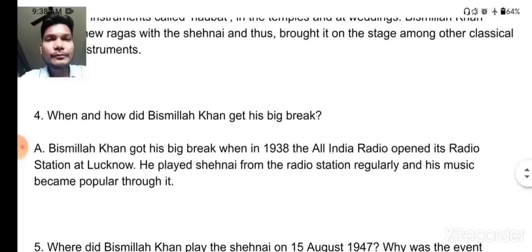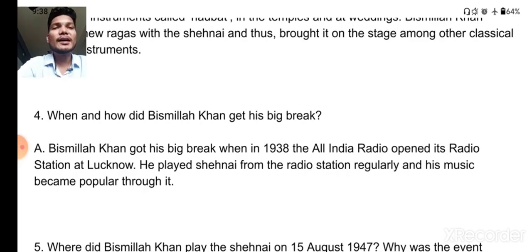Next one, when and how did Bismillah Khan get his big break? So you know that it was at that time, in 1938, that All India Radio opened its radio station at Lucknow. He played shehnai from the radio station regularly and his music became popular through it. So this is the time when he got his big break. It means he became famous.